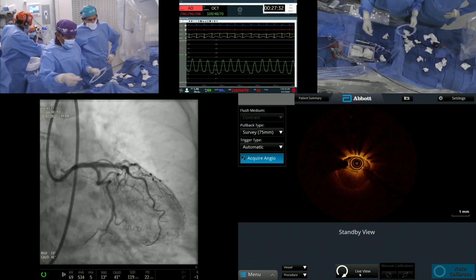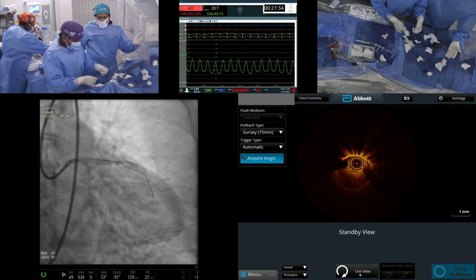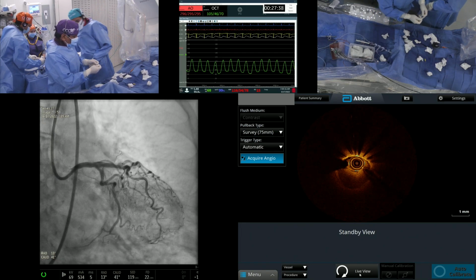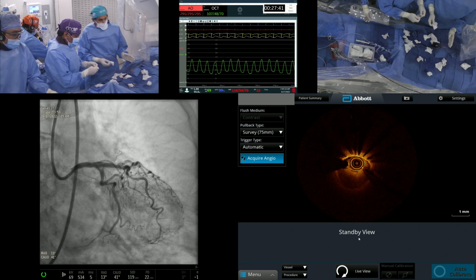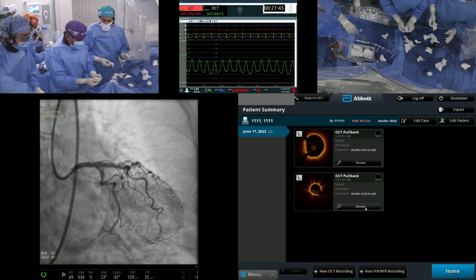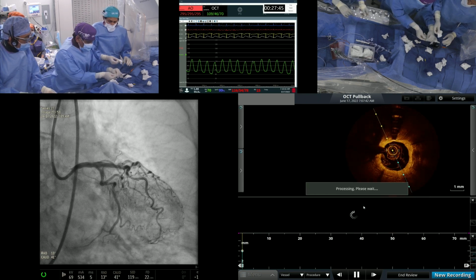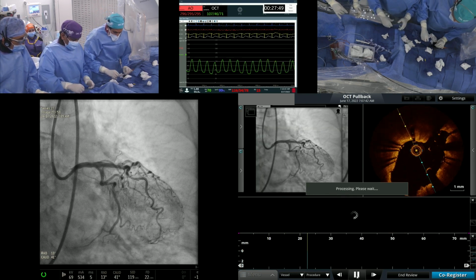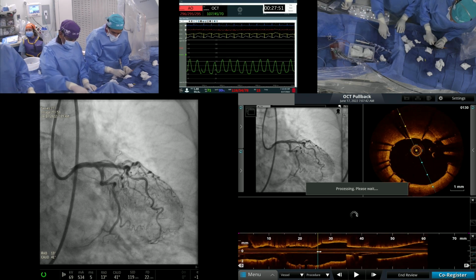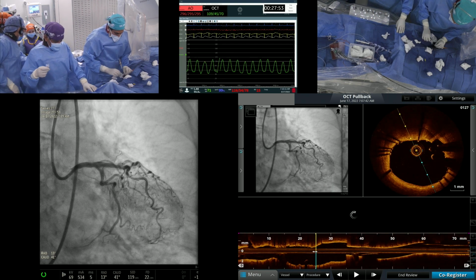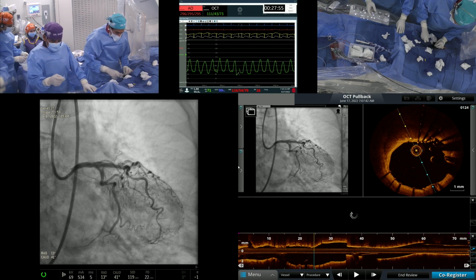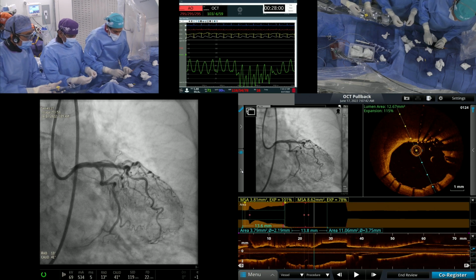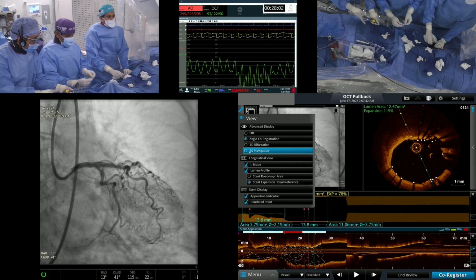But I would say in this particular case, our main goal was to open the left main, and her age is 90 plus. And also you have to be very cautious when we have already placed the stent. Now we are trying to get this device and get crazy so that we can do imaging, that can cause deformation of the stents. Everything looks very good here angiographically now. And we have done the OCT of the left main to LAD. We see a good stent expansion in the left main.